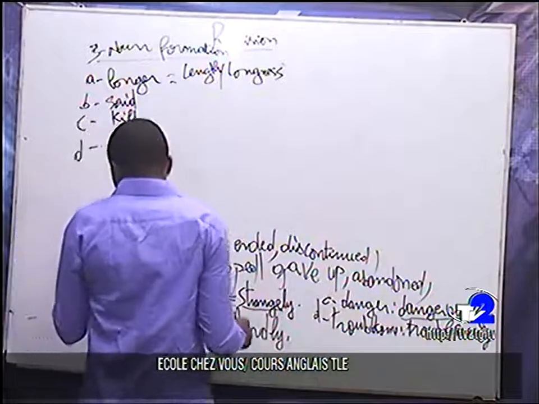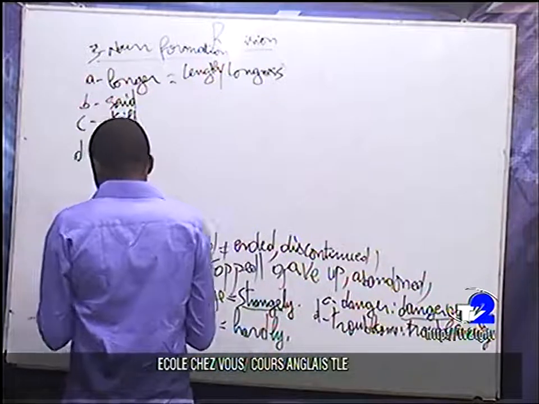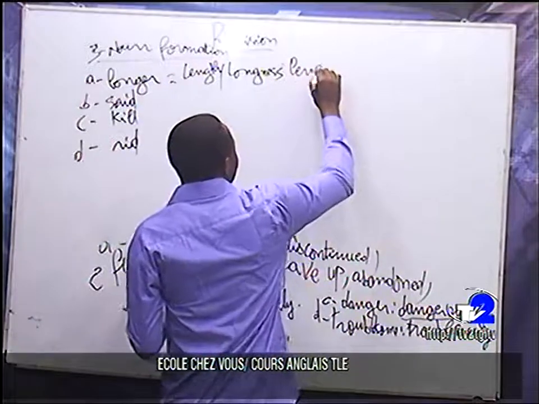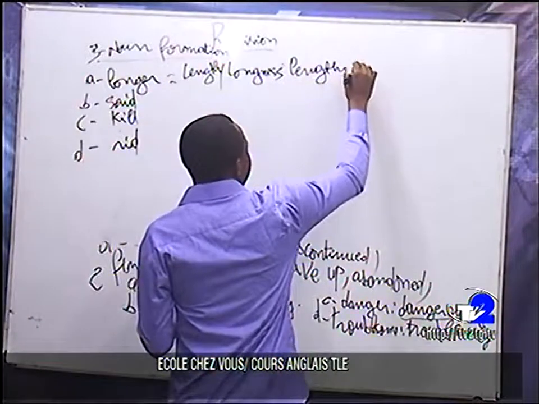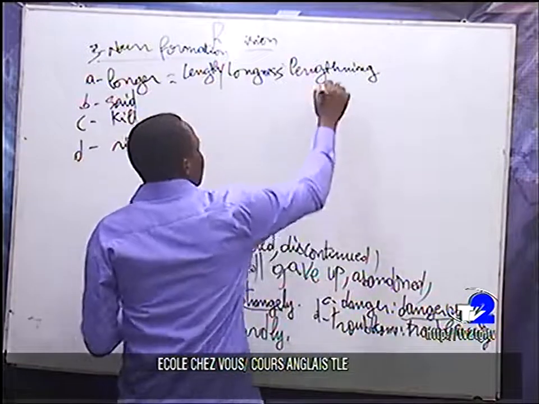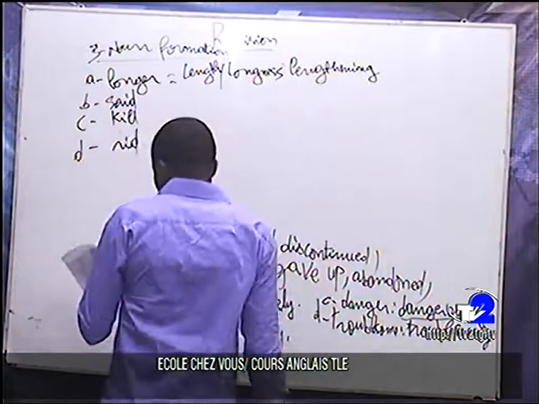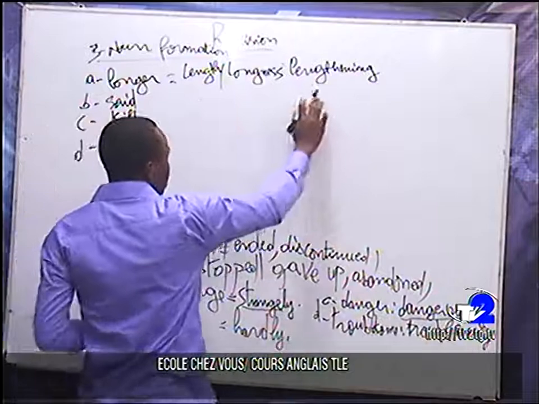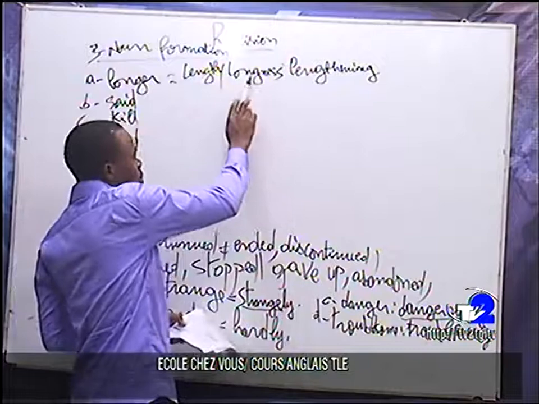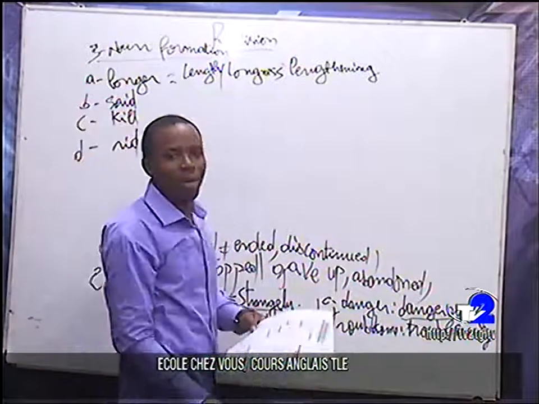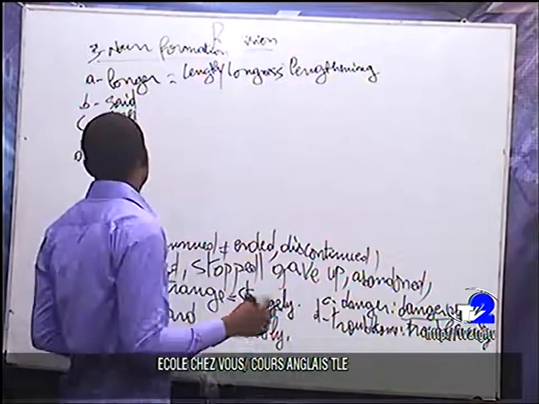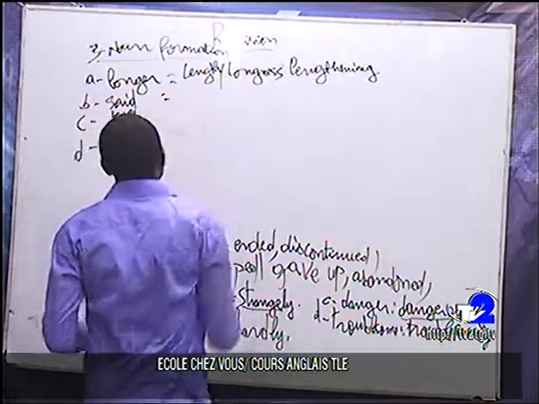After this, we have also lengthening. Okay. Lengthening. It is written this way. Are you following? So we have length, longness, lengthening. You can choose either length, longness, or lengthening. So the three of them are correct.